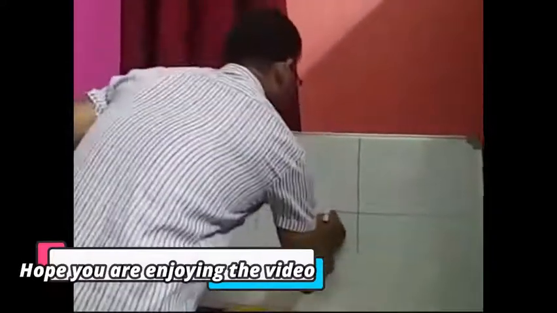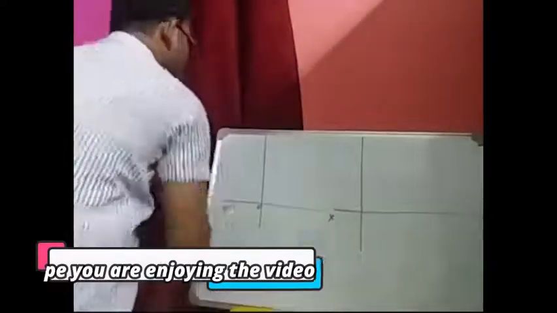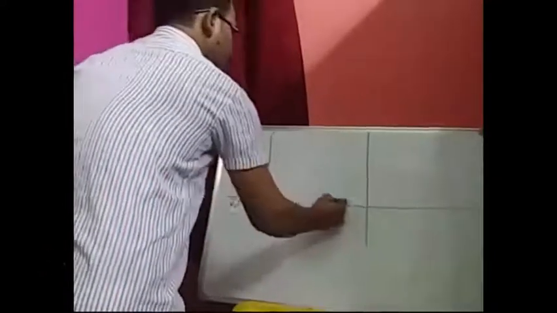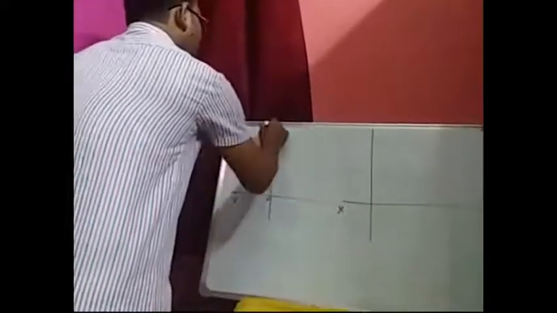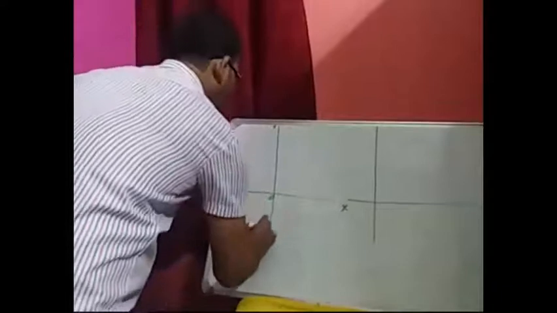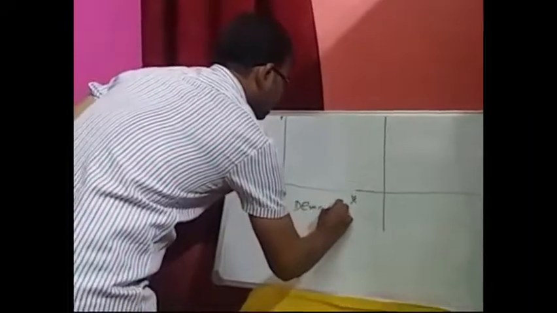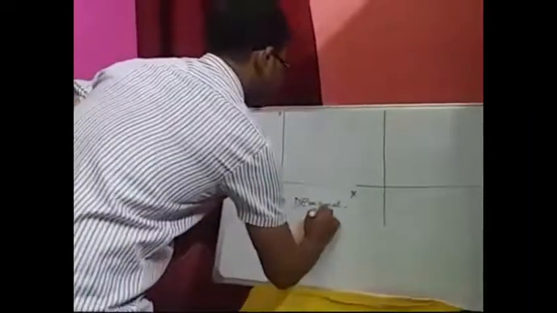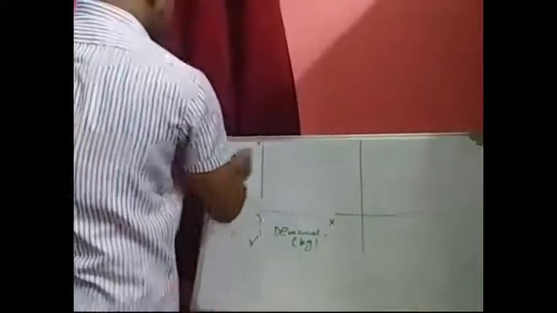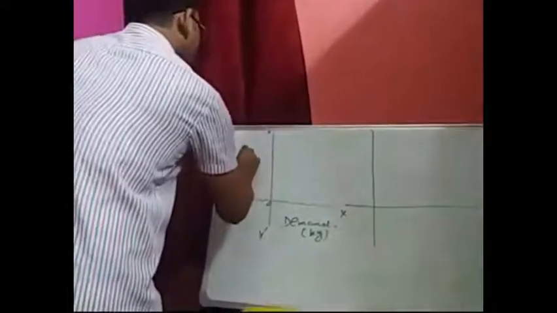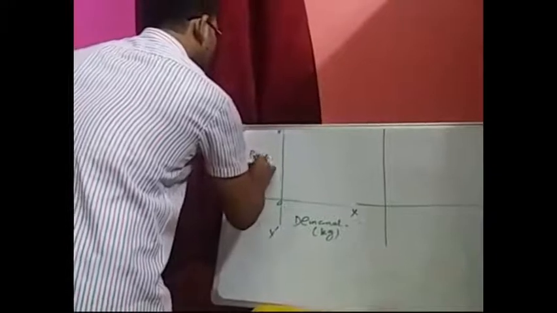Here X'OX is the X axis, and Y'OY is the Y axis. On the X axis we denote the demand for the commodity in kg, and on the Y axis the price of the commodity in rupees.